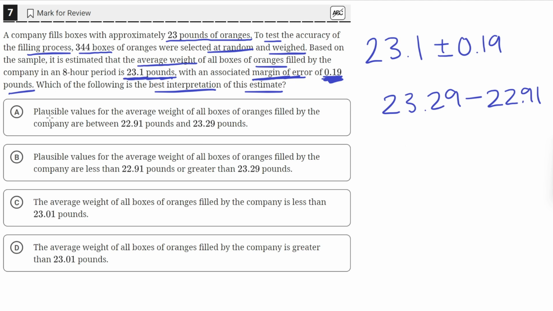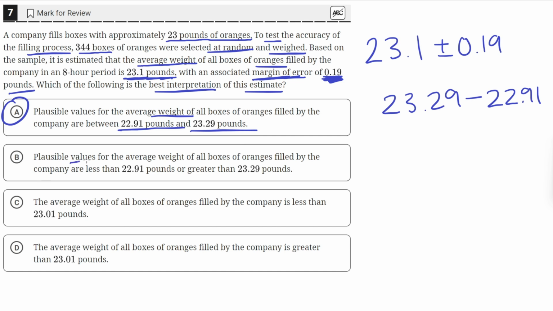So if we read the answer choices, A says plausible values for the average weight of the boxes filled by the company are between 22.91 pounds and 23.29 pounds. That's correct. That's what we found here. So this is likely the correct answer. The actual average is between these two.